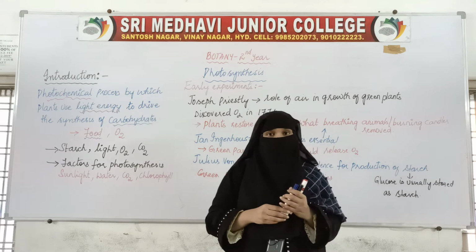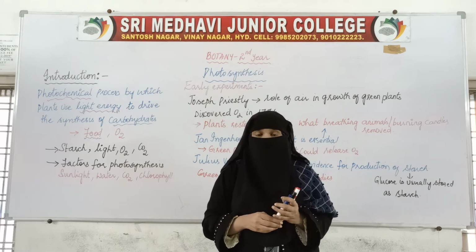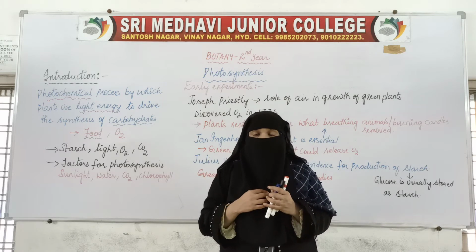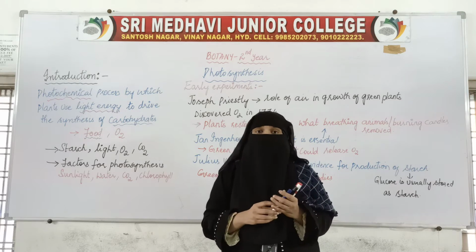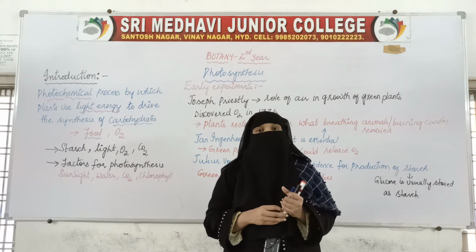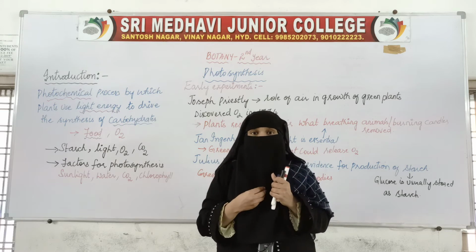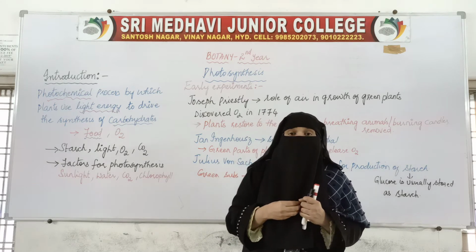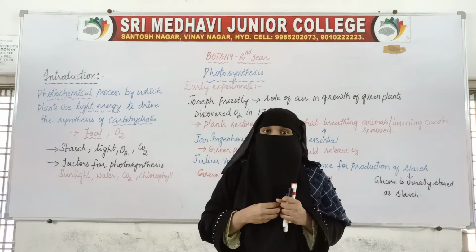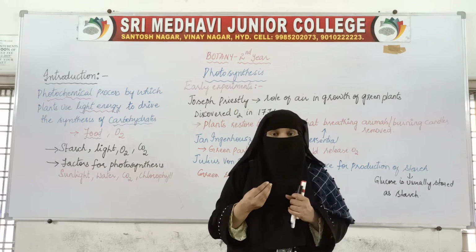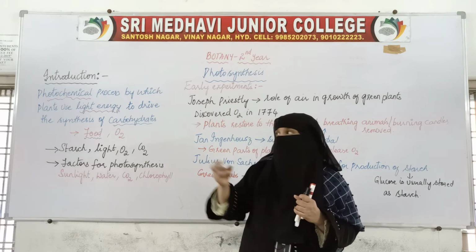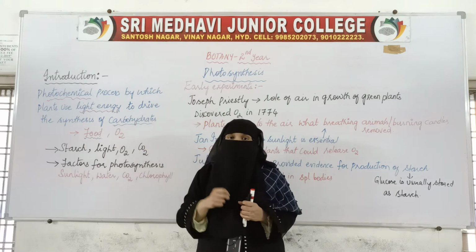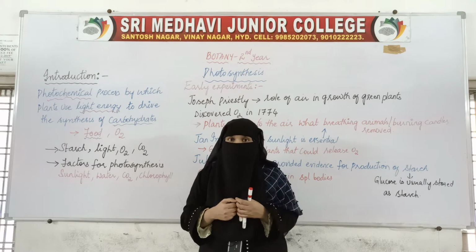Directly we are not dependent on sunlight. It is not that when sunlight comes only then we will be breathing and surviving. Even in the dark we can survive, but we are not directly taking the sun inside our body. We are not opening our mouths and taking the sun, but the sun is entering our body indirectly. How? Plants are trapping that sunlight and converting that light energy into chemical energy. This chemical energy is utilized by other living organisms such as we human beings and animals.